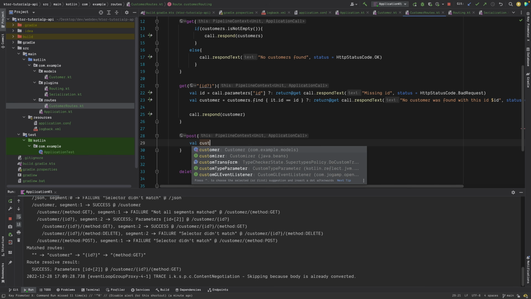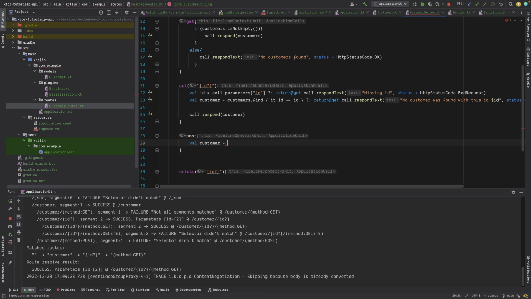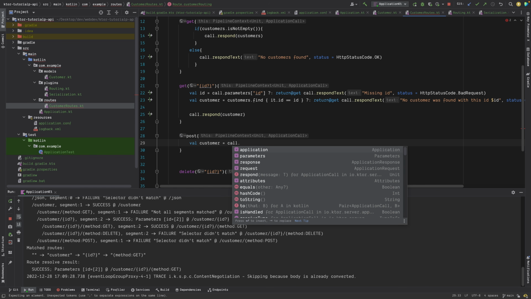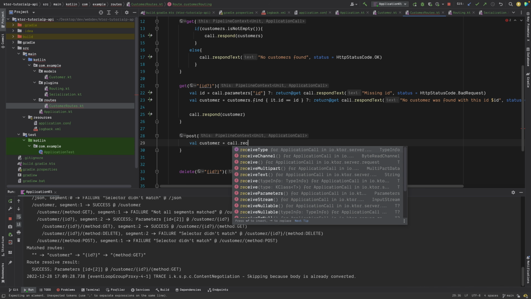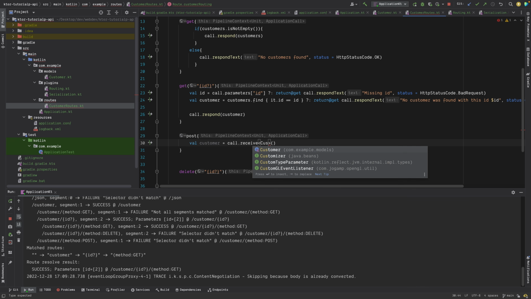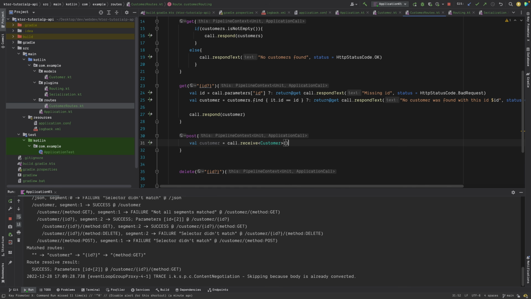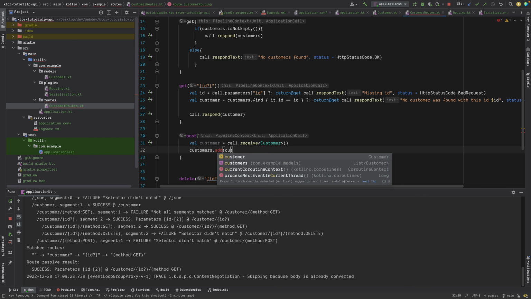So I'll just say val customer, that I'll receive a customer. So we can say call.receive, rather than parameter, this time we have something called receive. And then we can specify the type of the class, for example Customer. And then we will add it to our customers.add, and we will pass this customer.